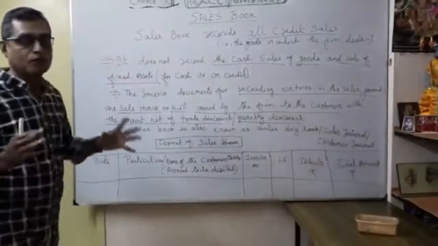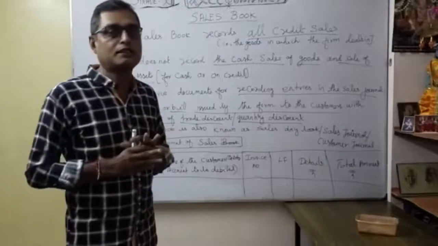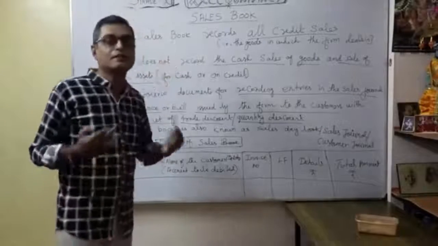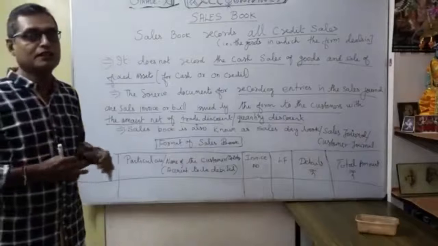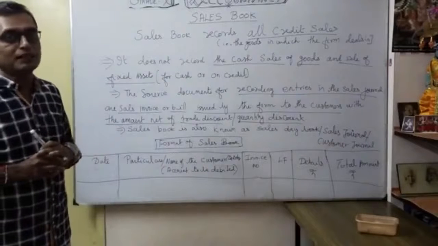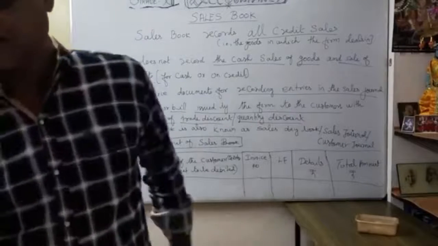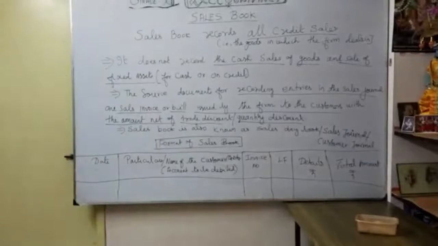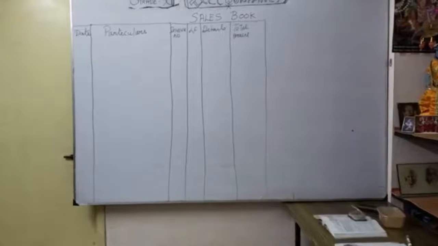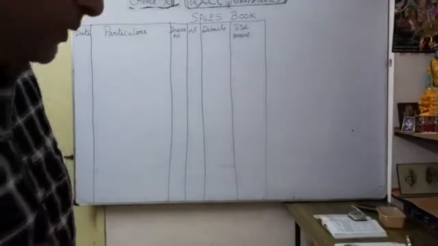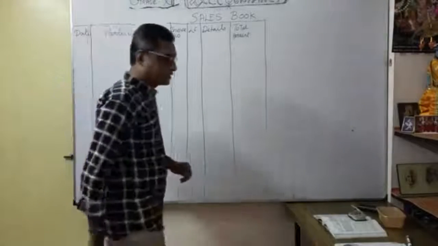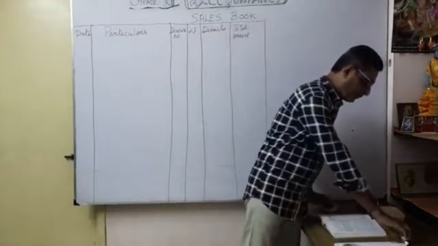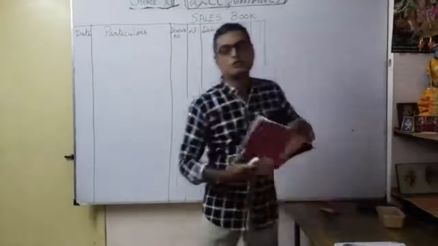In the same manner, you are strong in your preparation of the purchase book and how to record the transaction. Now the sales book is very, very easy. Now let's see how we are going to record the sales book for the sum transaction. We are going to discuss the sales book through one sum. Take your NCERT book, which gives one example. Here also, just the total amount is given; we are going to discuss the detailing.